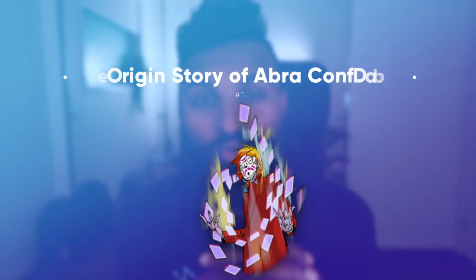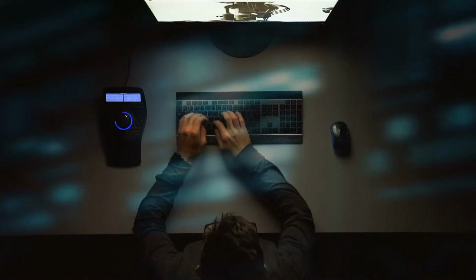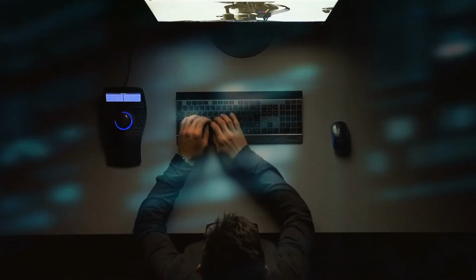First of all, the origin story of ABRA CONFDABRA. If you have a cloud workload or a resource that is open to the internet and is potentially vulnerable to any form of attack out there, an attacker can take over that, and that is the birth of ABRA CONFDABRA, because you had an insecure resource configuration.